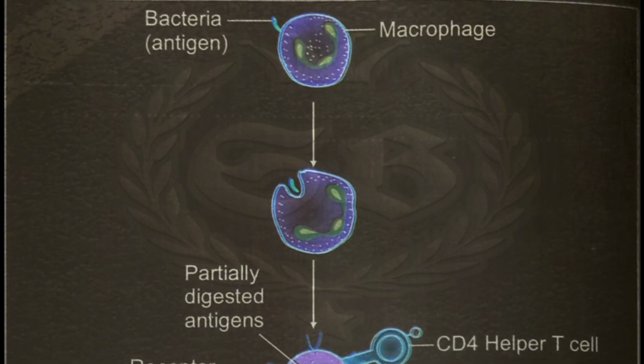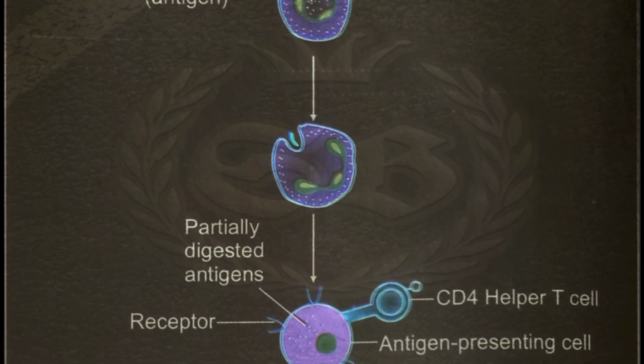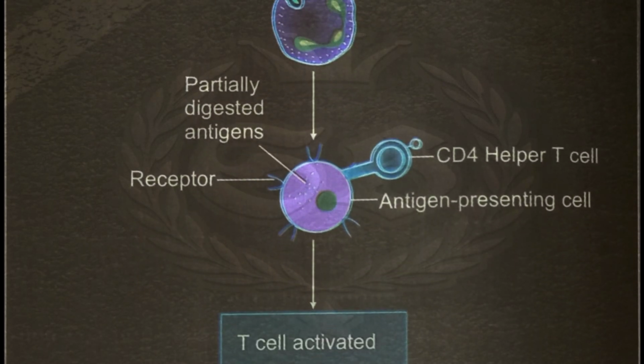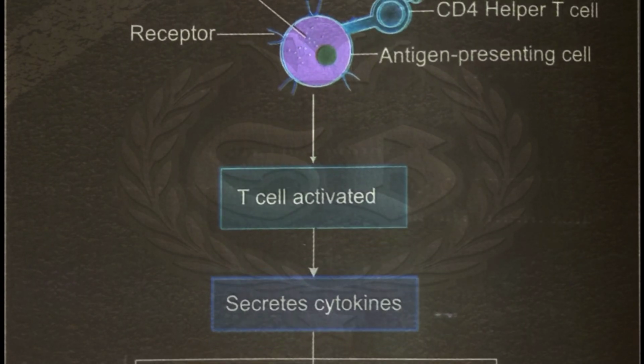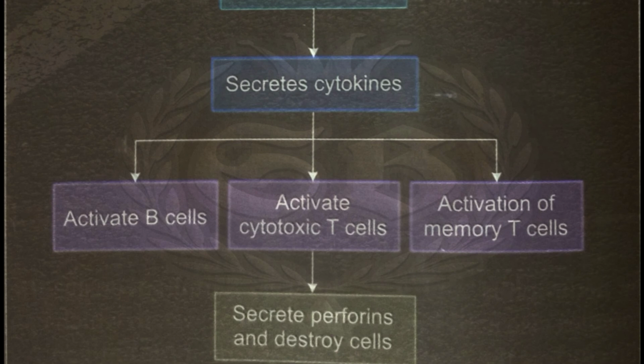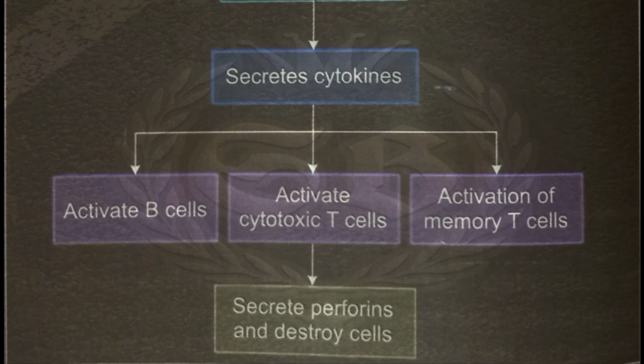First, invading foreign bodies are engulfed by the macrophages, then antigenic material is released from the invading organism, then partial digestion of antigens and presentation of antigen by the APC, antigen presenting cell, then activation of T cells, and these T cells secrete cytokines. And cytokines act in three ways. First is activating B cells, then activating cytotoxic T cells, and third is activation of memory T cells. Of these, the activated cytotoxic T cells secrete perforins and destroy cells.